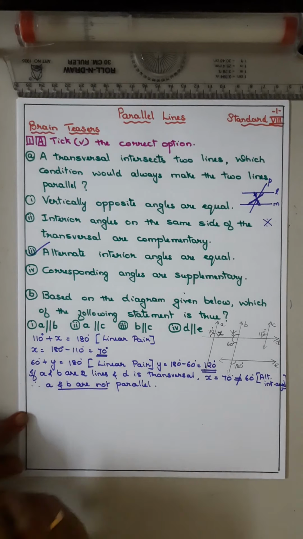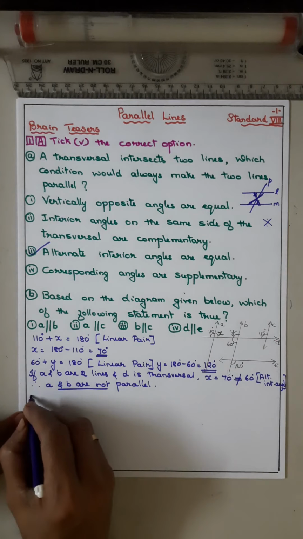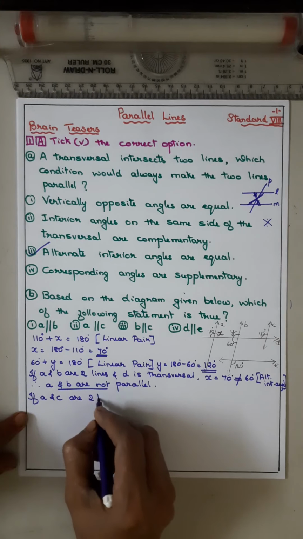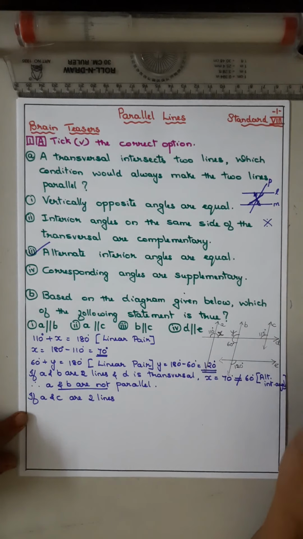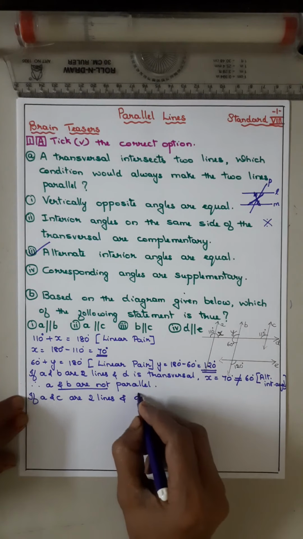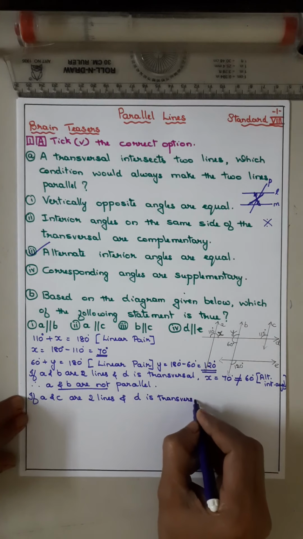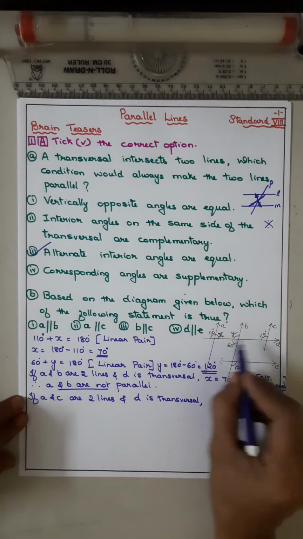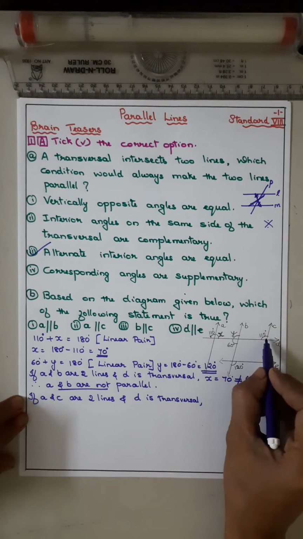Now second, take A and C. If A and C are two lines, this is A and this is C, and D is the transversal. 110 should be equal to this angle, isn't it? Which property?